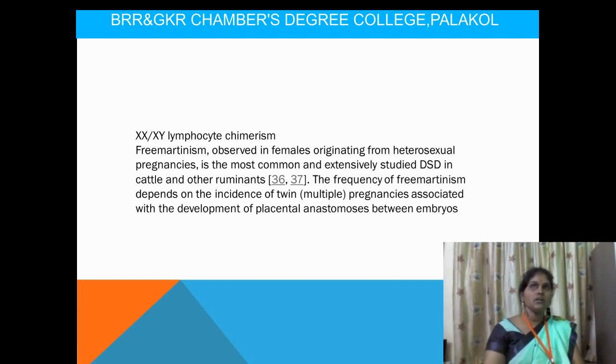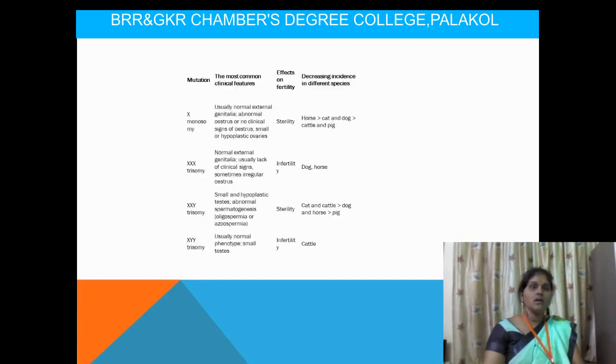The frequency of freemartinism depends upon the incidence of twin pregnancies associated with the development of placental anastomosis between embryos. So here we have different types of mutations, and their common clinical features and effects on fertility, and decrease in incidence in the different species.